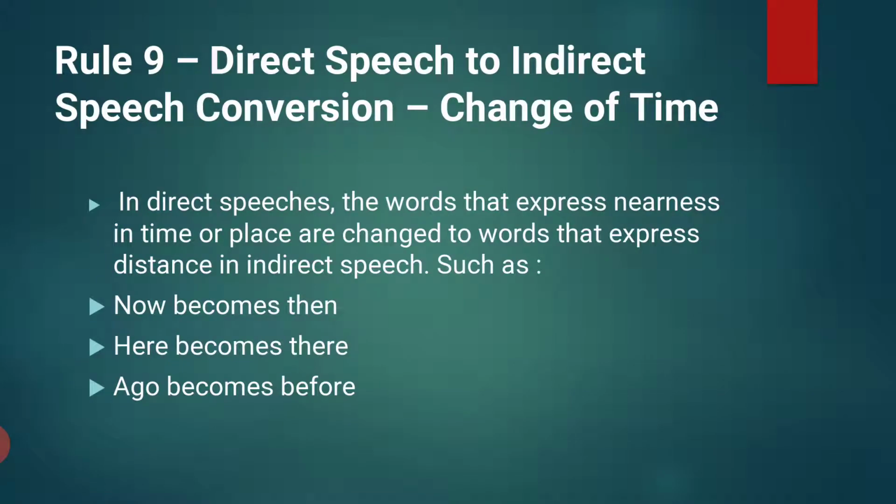Direct speech to indirect speech conversion: change of time. Okay. In indirect speech, the words that express nearness in time or place are changed to words that express distance. As we all know, the time-expressing words are also changed. Now becomes then, here becomes there, ago becomes before.